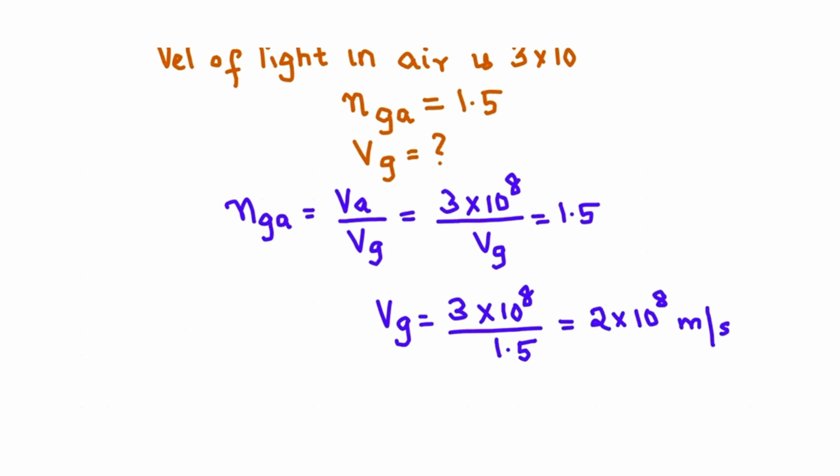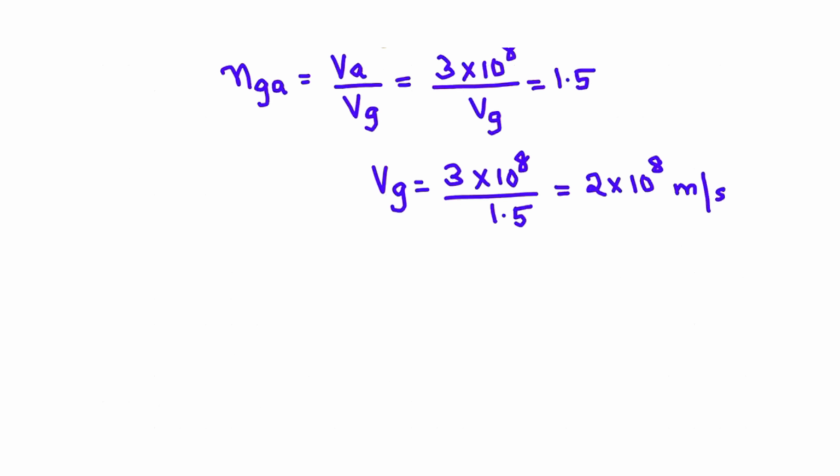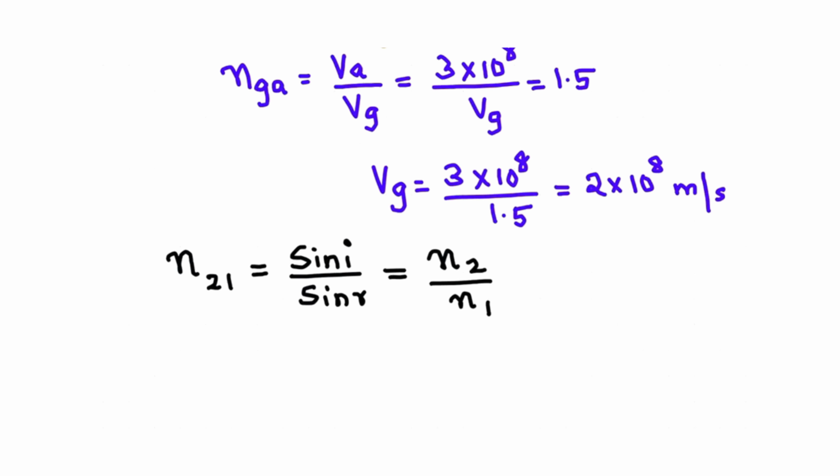There are 3 formulas which a grade 10 student should know. If it is N21, first is sin i divided by sin r. Second is with respect to refractive indices, same order. With respect to velocity, reverse order. V1 will come first and V2 second. Then one more is there.